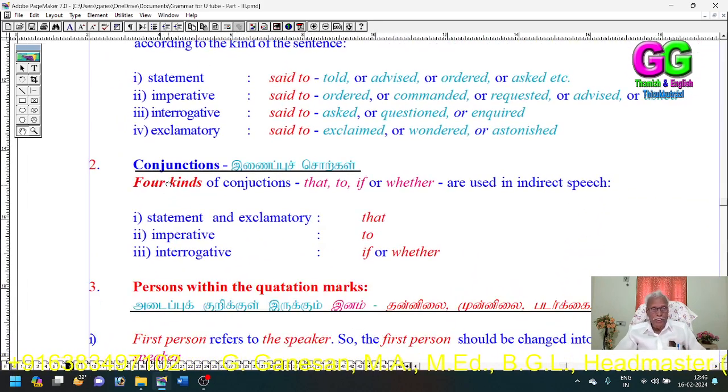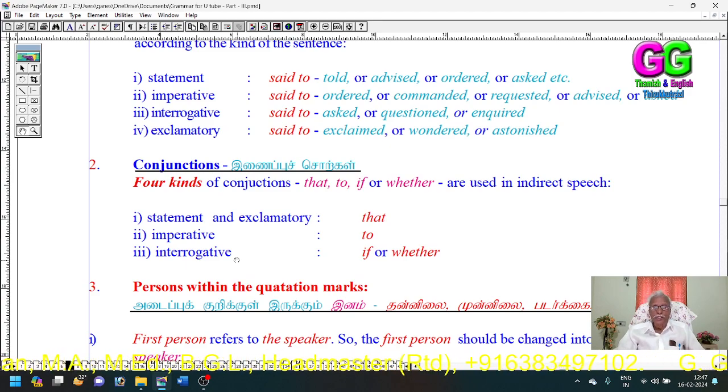Then rule two, conjunction. Four kinds of conjunction, that, to, if, or whether, are used in indirect speech. For statement and exclamatory, the conjunction is that. For imperative, the conjunction is to.